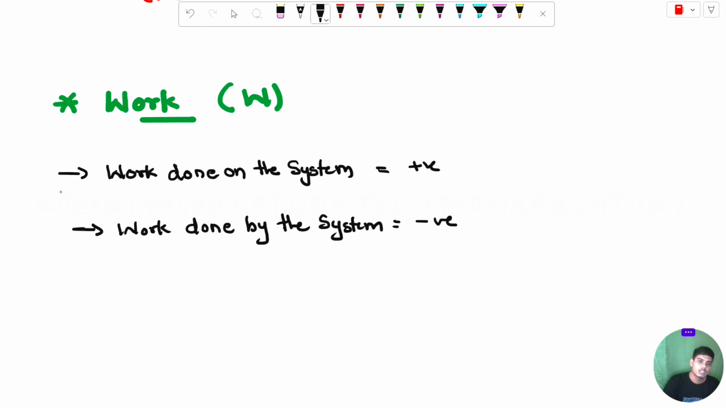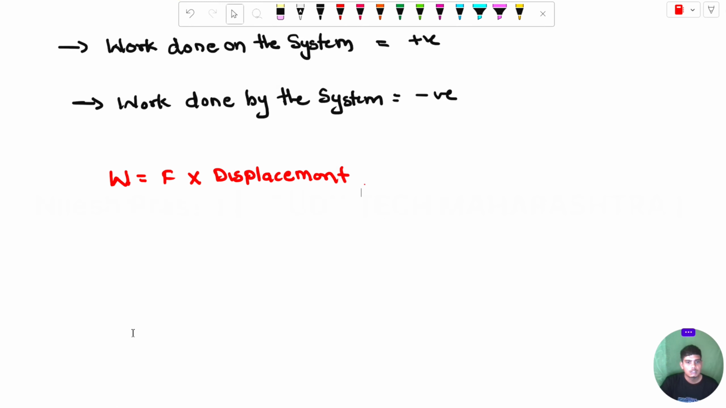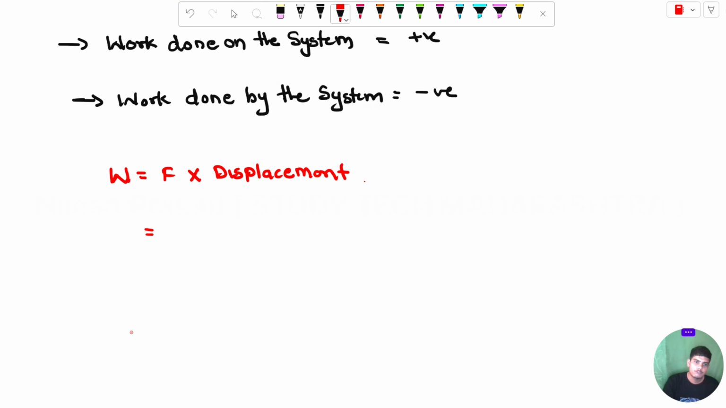And how we calculate the work, the formula of the work is, the formula for the work is nothing but force into displacement. And also the formula for the work is mgh in form of gravitation, 1 upon 2 kx square, or charge into delta V. It's also considered to be the work.